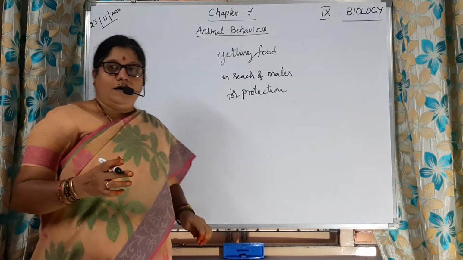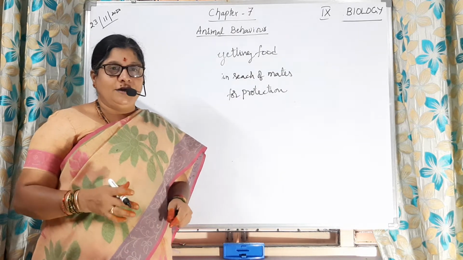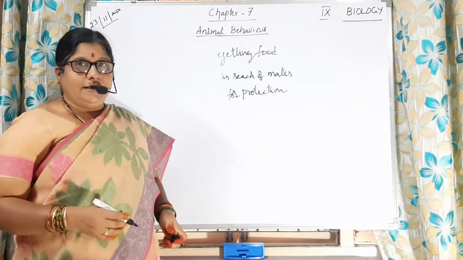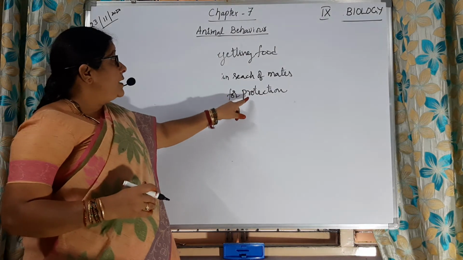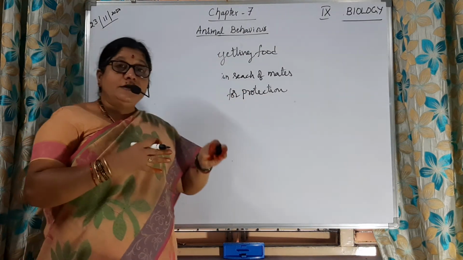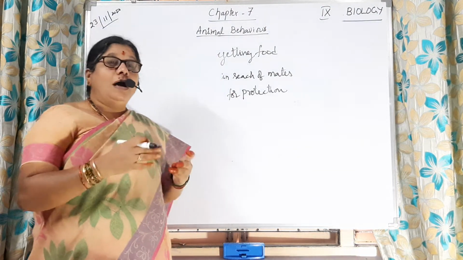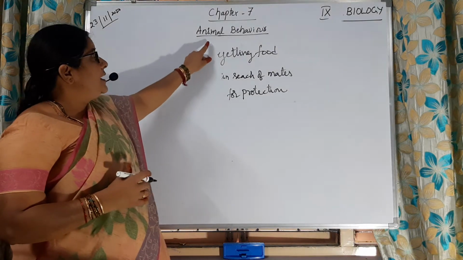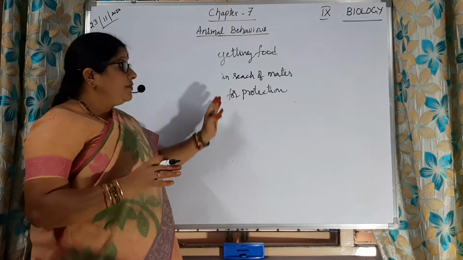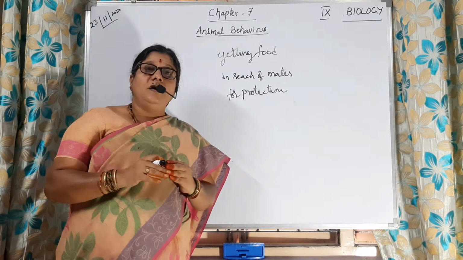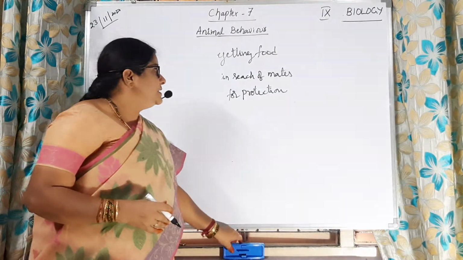So if a deer is eating somewhere and a lion is chasing it, what will it do? It is not going to ask, please come and eat. So what will it do? It is going to run away from that. So for protection, these different kinds of changes which are happening all help because of studying animal behavior. Is it clear to children? So in all these different situations, the organisms act in different ways, and that is what we are going to learn now in this class.